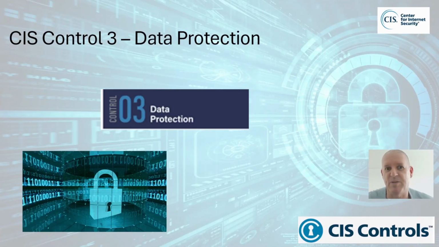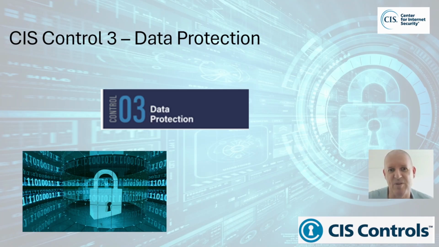In this lesson we will continue on to Control 3, Data Protection, and the 14 safeguards that are included in this control. The goal of Control 3, Data Protection, is to protect organizational data from unauthorized access, disclosure, modification, or destruction throughout its life cycle. This includes ensuring that sensitive data is securely stored, transmitted, and disposed of, and that it is adequately protected from potential threats, whether those threats come from external attackers or people from within your organization.